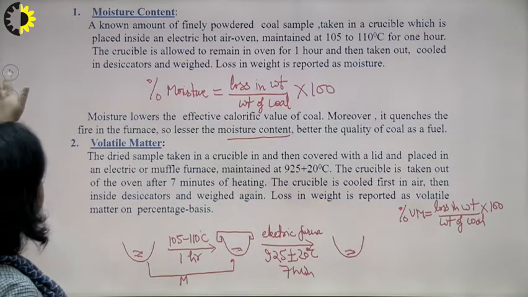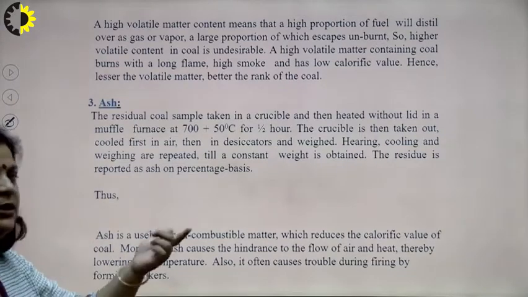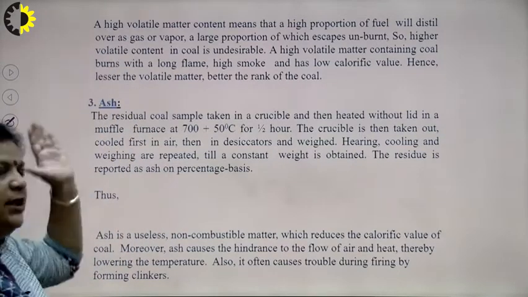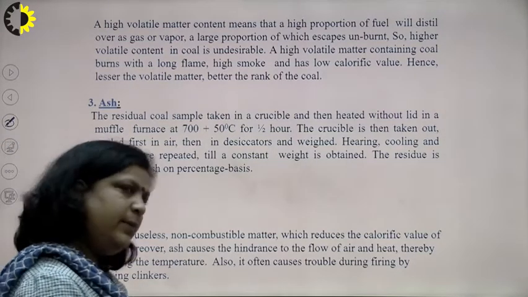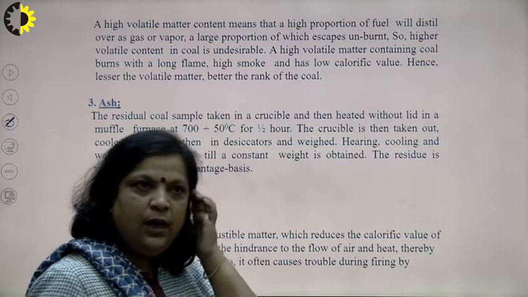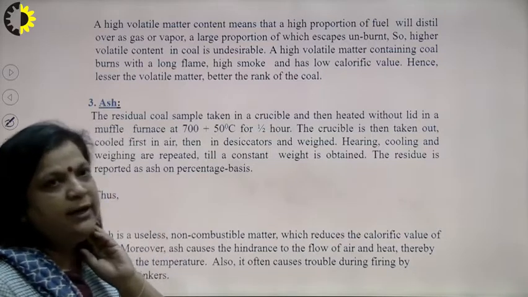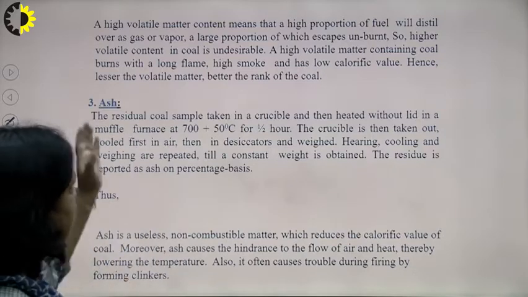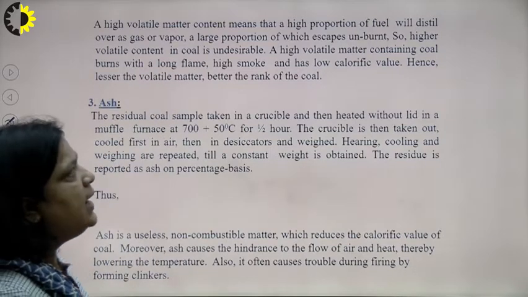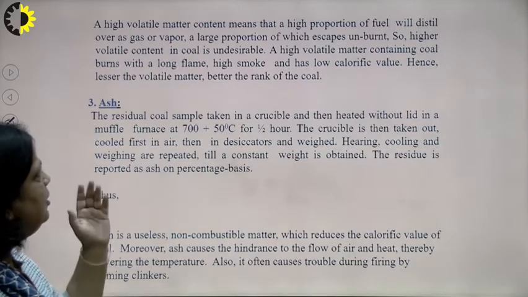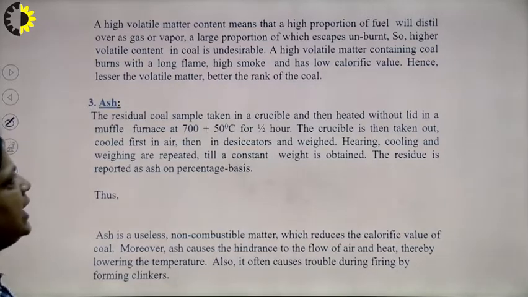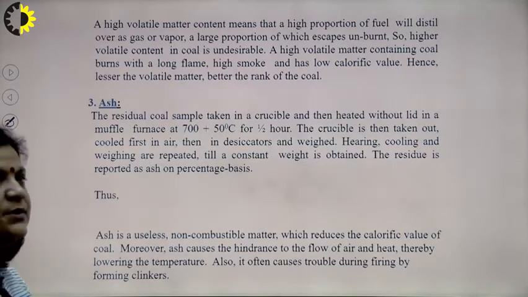Now, before going to the third, we have to write whether it is desirable or undesirable, and we know that volatile matter may be combustible or non-combustible, and non-combustible volatile matter is always undesirable. High volatile matter content means a high proportion of fuel will distill over as a gas or vapor and a large proportion of which escapes unburnt.